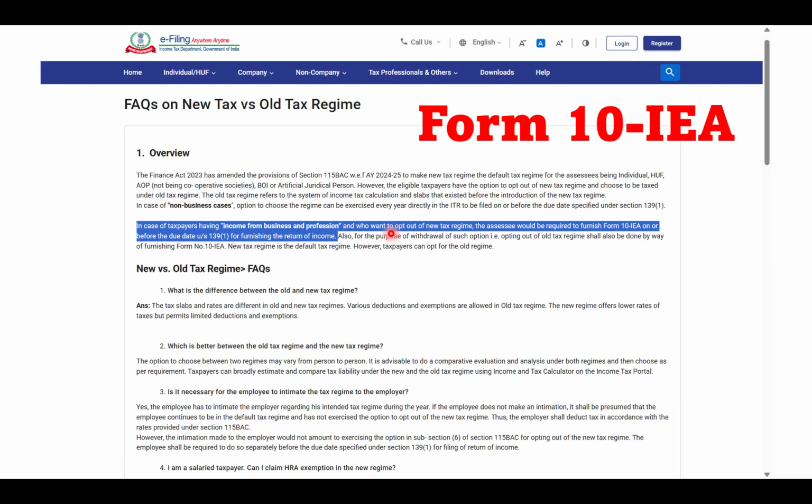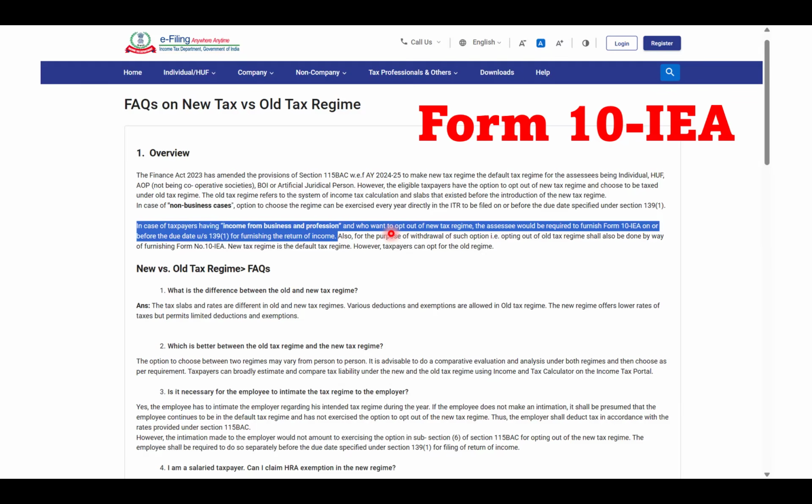And if you have income from both salary and business and profession, it depends on what ITR you are filing. If you are filing your return as business or profession, then you definitely need to fill this form, and you can declare your salary income in that. But if you are declaring your salary income and showing your income from business and profession as a small income under other sources, then you don't need to fill this form, right?